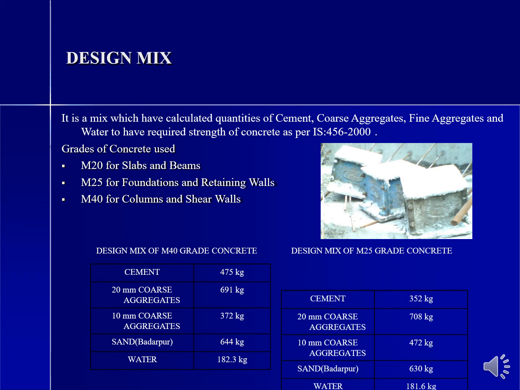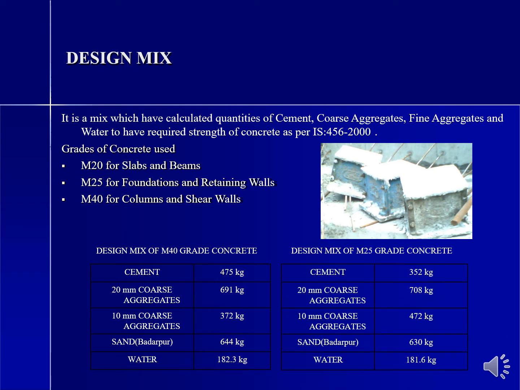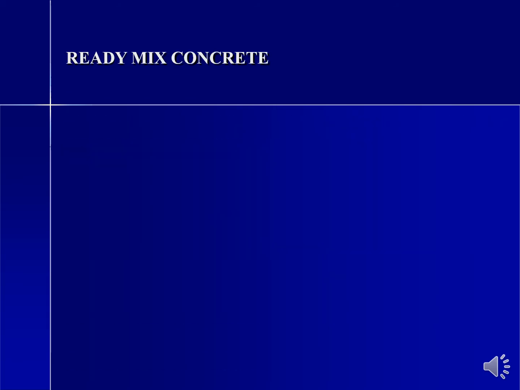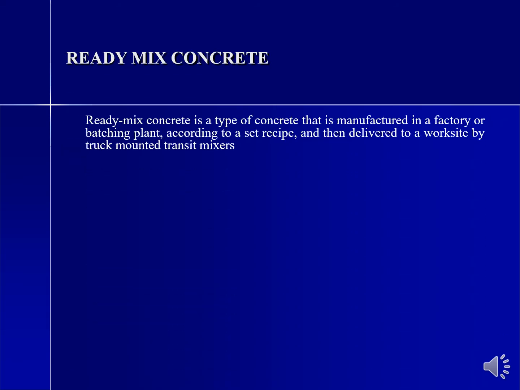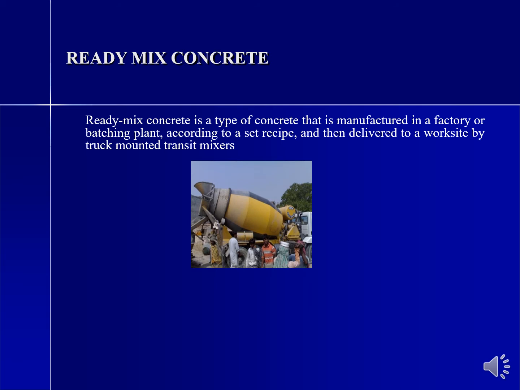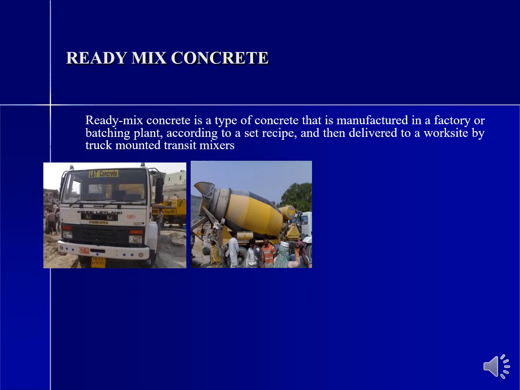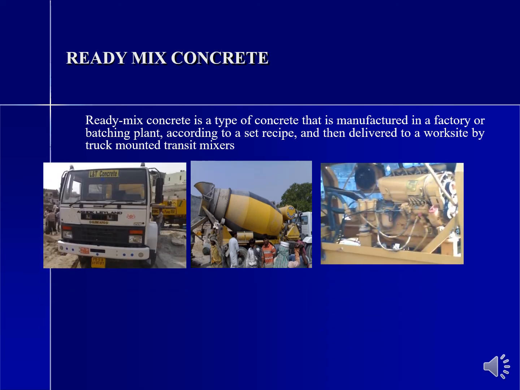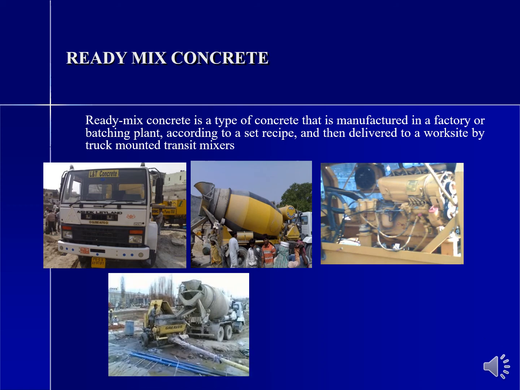Design mix for M25 concrete: cement 352 kg, 20 mm 708 kg, 10 mm 472 kg, sand 630 kg, water 181.6 kg. Ready mix concreting, which has been manufactured at a plant and has been delivered at a site by transit mixers. See, this is the methodology of how the transit mixers have been transporting the concrete at the site.